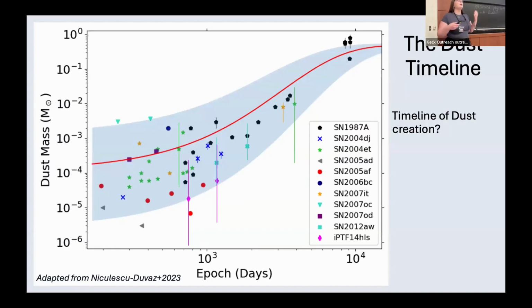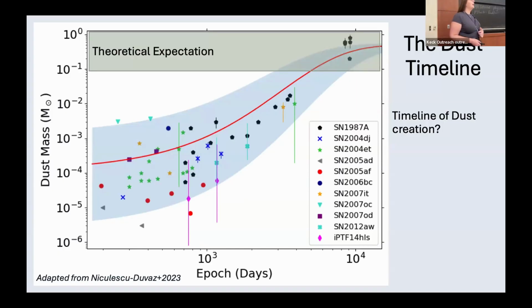If core collapse supernovae are producing the dust in the early universe, that means they need to be making between 0.1 and 1 solar masses of dust each. And as you can see from this plot, very few supernovae we've observed have this much dust in them. In fact, all of them that we've observed that have this much dust were decades post-explosion. But we have a lot of observations of supernovae at early times that are completely missing this theoretical expectation.